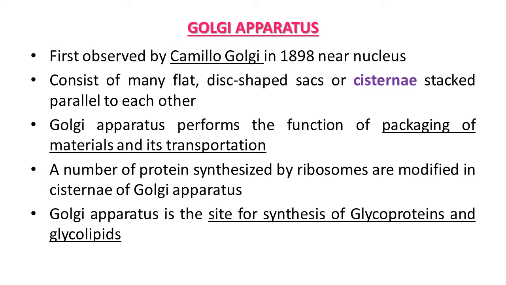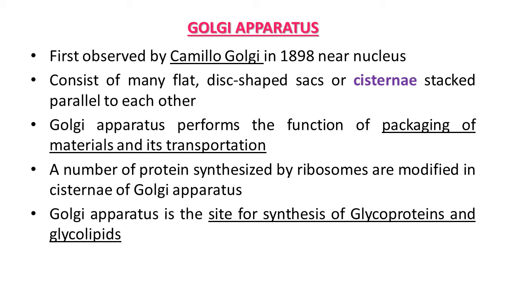Golgi cisternae are concentrically arranged near the nucleus with a distinct convex cis face, or forming phase, and the concave trans face, or the maturing phase. So this way the cis and trans faces of the organelle are entirely different, but they are actually interconnected. The main function of Golgi apparatus is to perform packaging of material and its transportation in the cell.